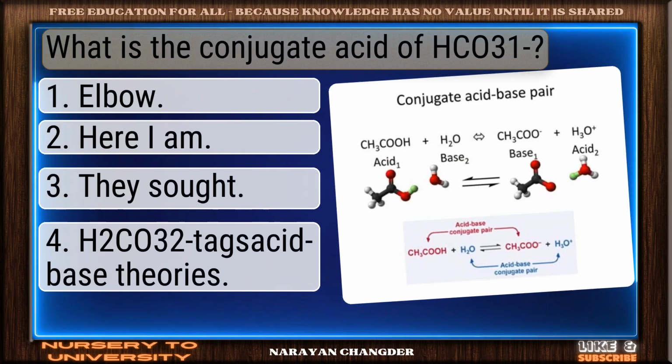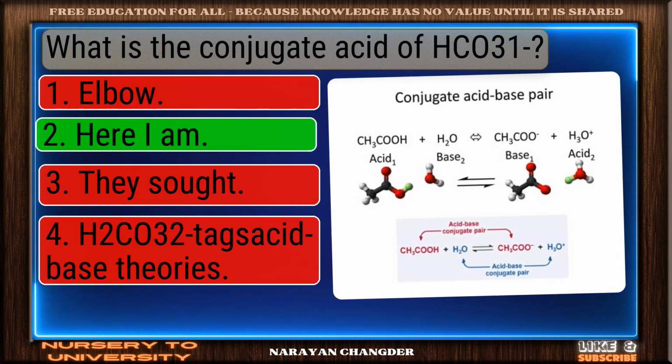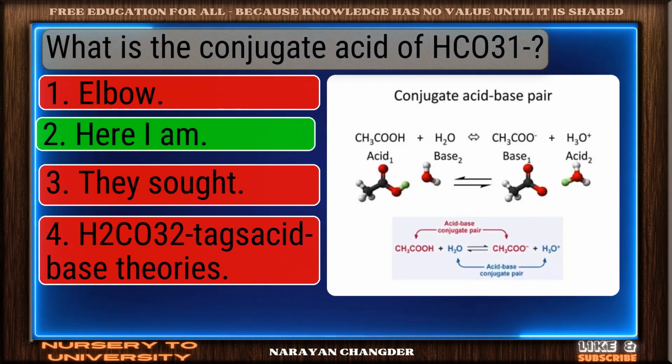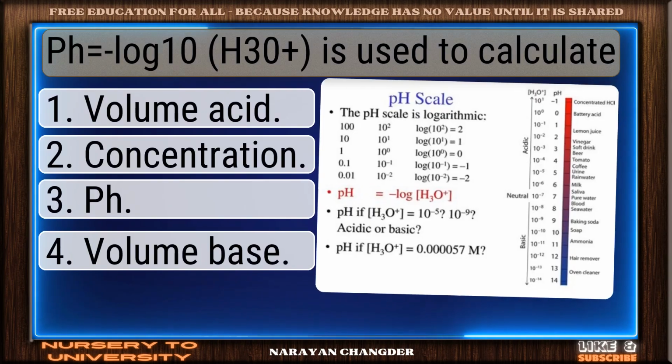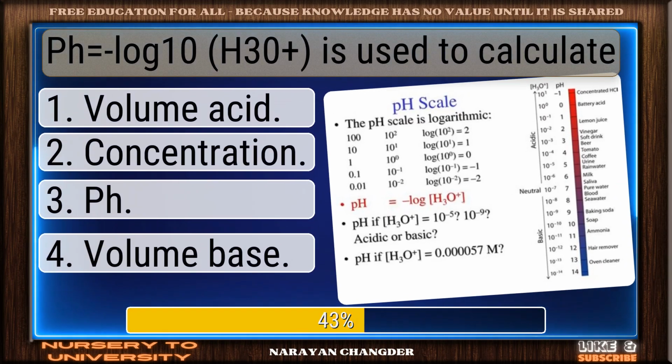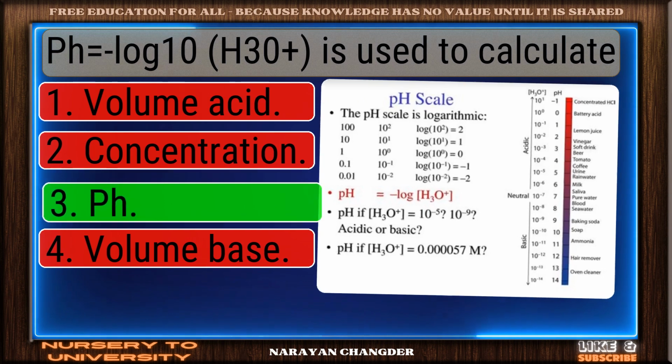What is the conjugate acid of HCl? Well reasoned. HBr is the correct choice. pH equal to negative log 10 is used to calculate. Bravo. pH is the answer.